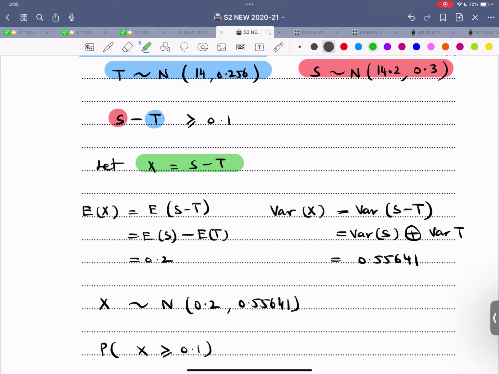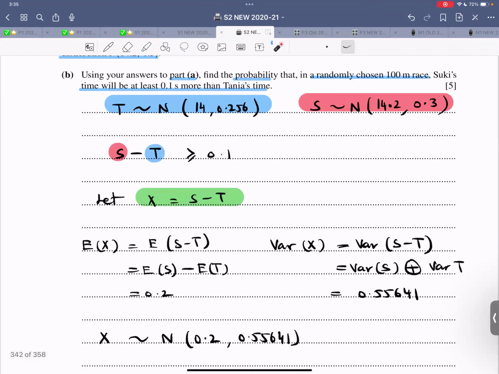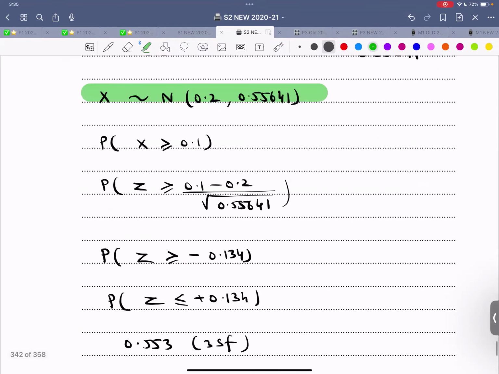First of all, X is S minus T. So what is the expectation? We take Suki's 14.2 and subtract 14, so 14.2 minus 14 is 0.2. And what about the variances? We add them up, which I have written separately. So therefore, X now follows a normal distribution such and such, and then we need the probability X is greater than 0.1.